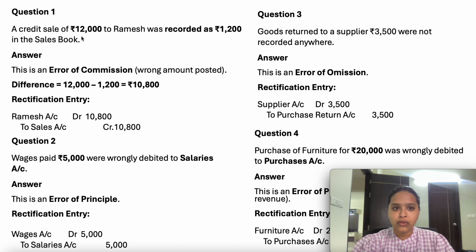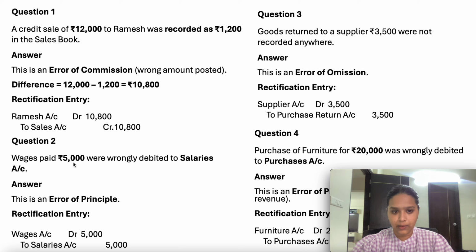A credit sale of 12,000. It means you have made a sale but on a credit basis. To whom you have made the sale? Ramesh, which was recorded as 1200 in the sale book. It means you have recorded the sale but not as 12,000. You have recorded the sale as 1200. It means the difference you have to record as a sale. So 10,800 you have to record. Ramesh account debit to sale.